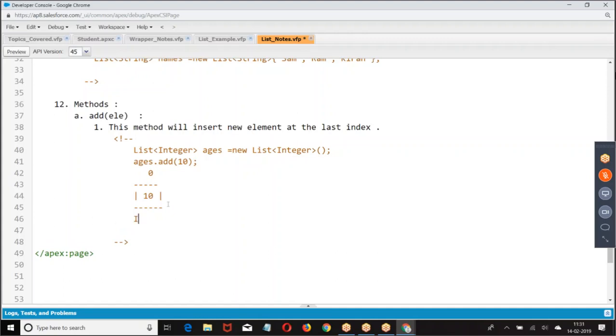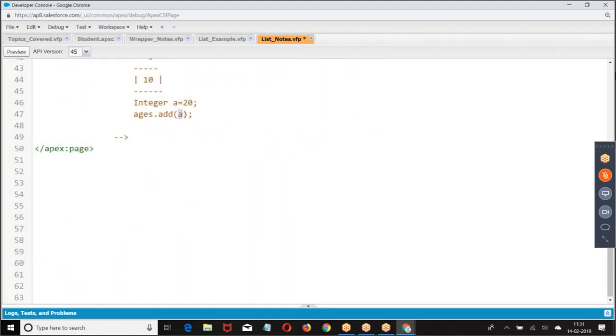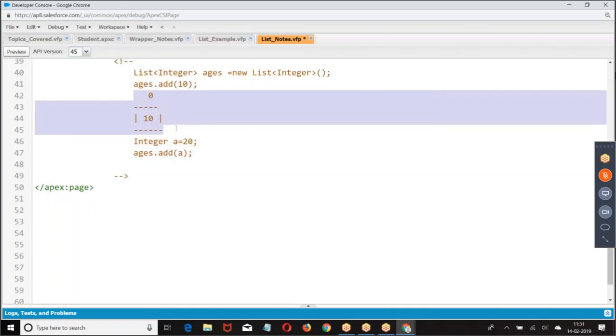Then I have integer a equal to 20. We are adding a. What is a? A is an integer value 20.